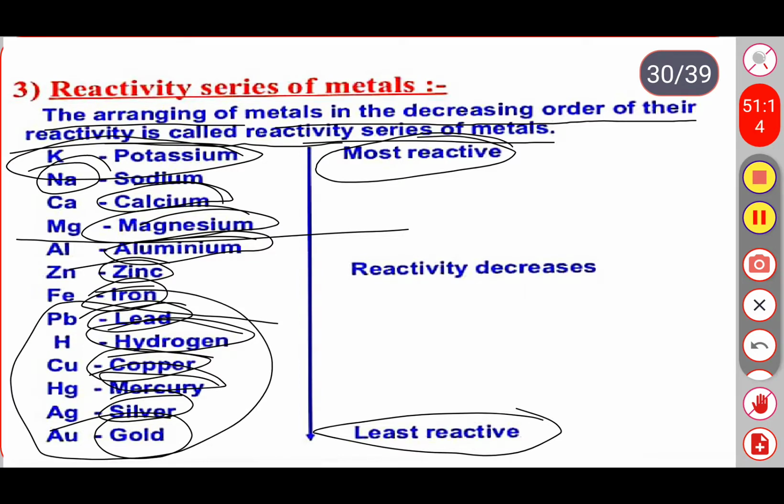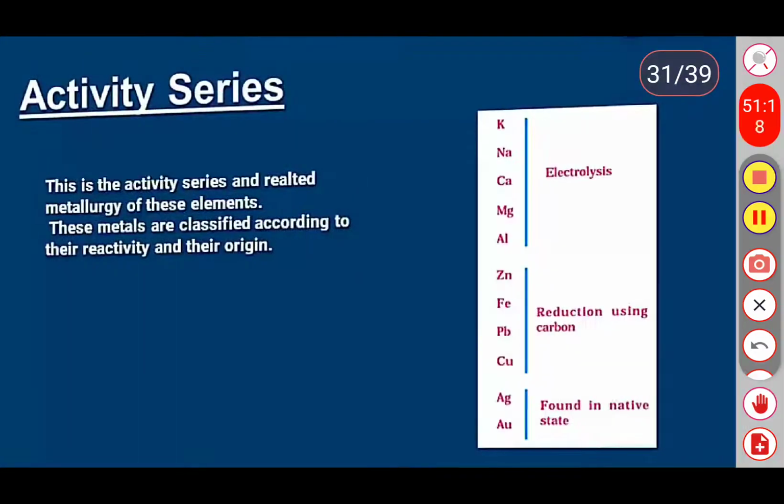See here, this is the activity series and the related metallurgy of these elements. These metals are classified according to their reactivity and their origin.